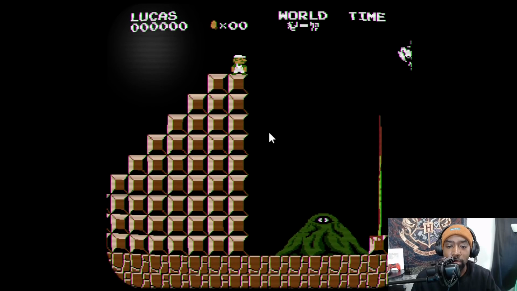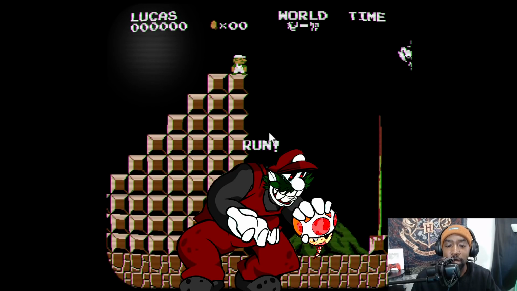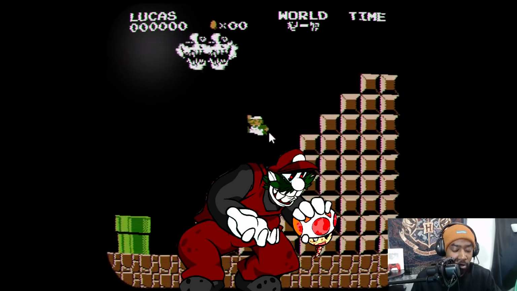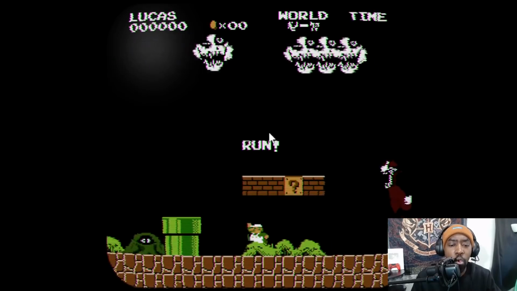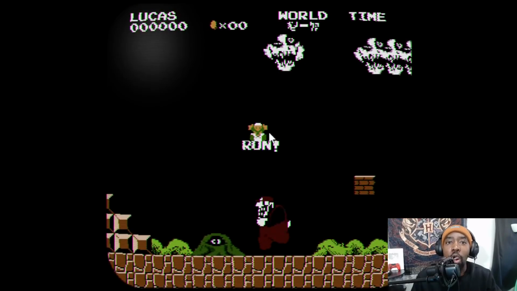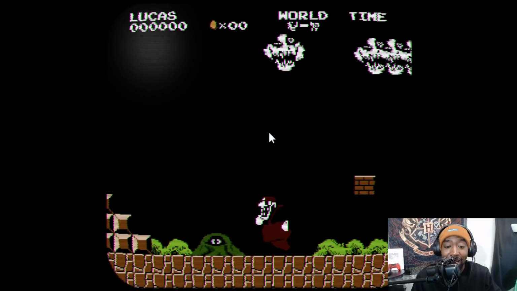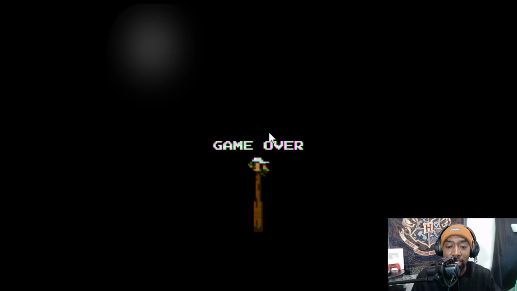And this is where we get that pose where he literally pulls out Toad's decapitated head and shows it to you. It's also a reference to what he's going to do to Lucas if he actually gets caught. And this is what a player is prompted to run. Once Mario catches you, he basically devours your soul and just ruins your body.